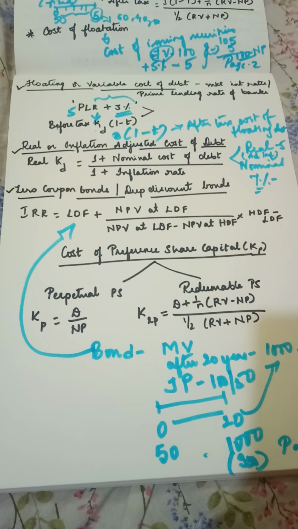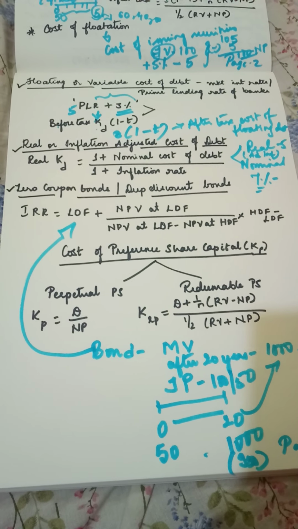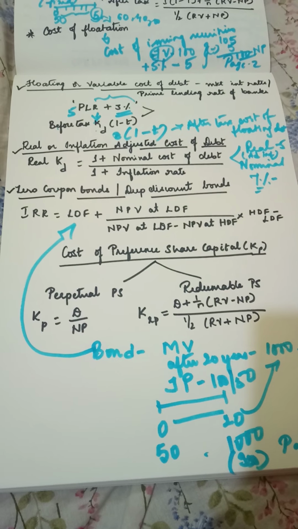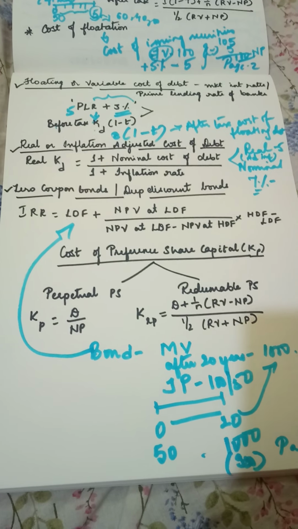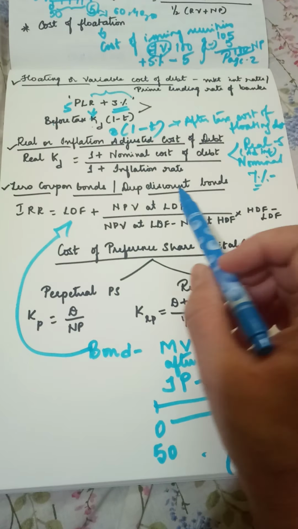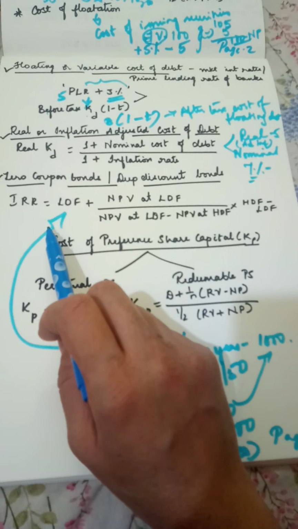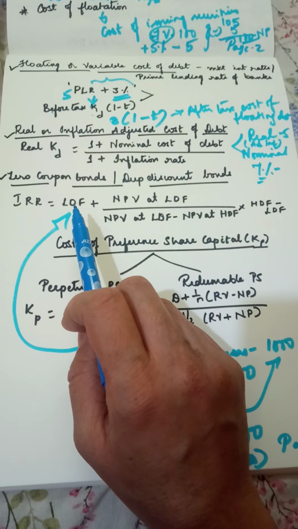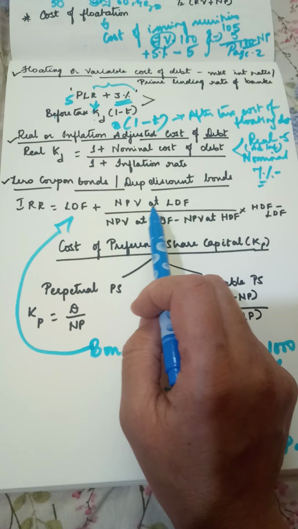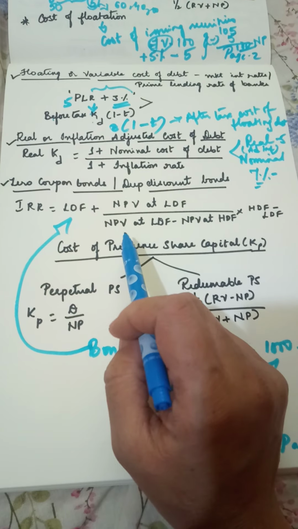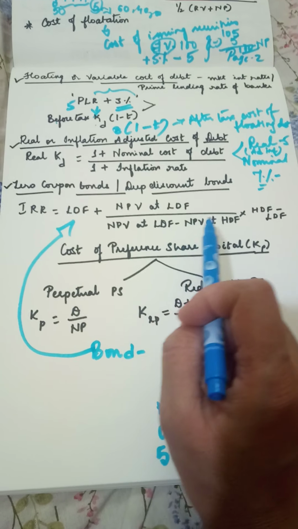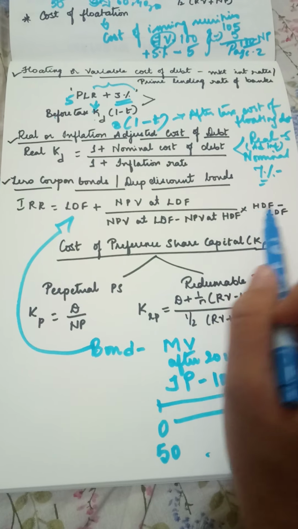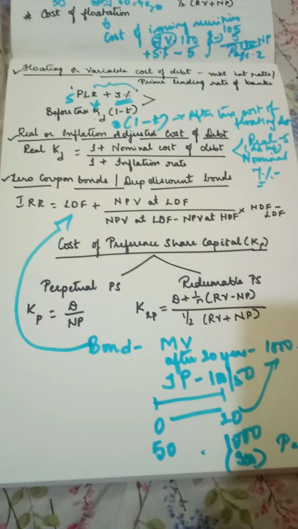And that is your zero coupon bond or deep discount bond, bonds which are issued at deep discount from its face value, from its maturity value. This is how your deep discount bond works, and the formula is like this: IRR equals lower discounting factor, LDF, plus NPV at LDF divided by NPV at LDF minus NPV at HDF, into HDF minus LDF. HDF is the higher discount factor.